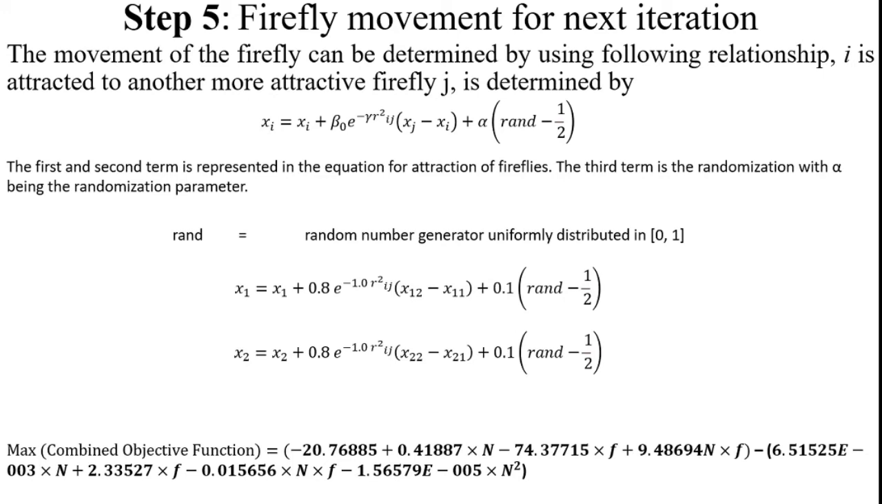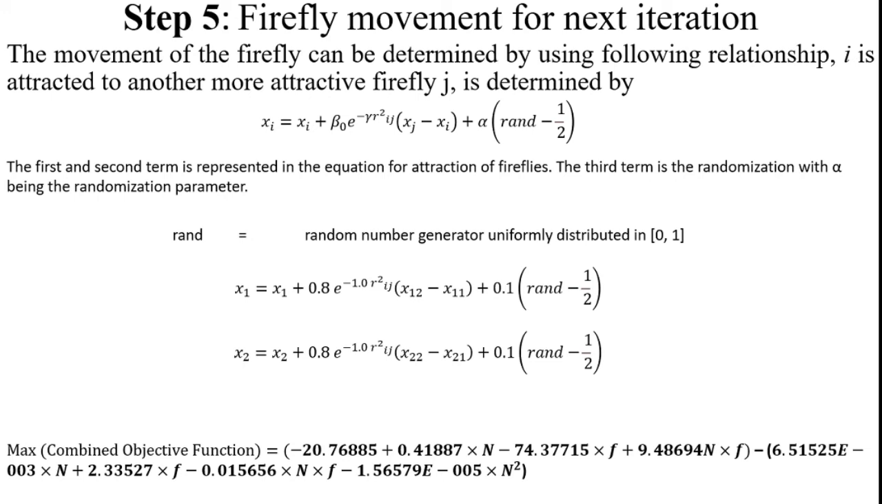Then I move to the next step, which is step 5, Firefly movement for the next generation. The optimization is a global one, it is not a local one, so the iteration is continuous. So how do I use the identified best parameters for the next iteration? Yes, the movement of the Firefly is important. The movement of the Firefly can be determined by the following relationship: Firefly I is attracted to another, more attractive Firefly J.